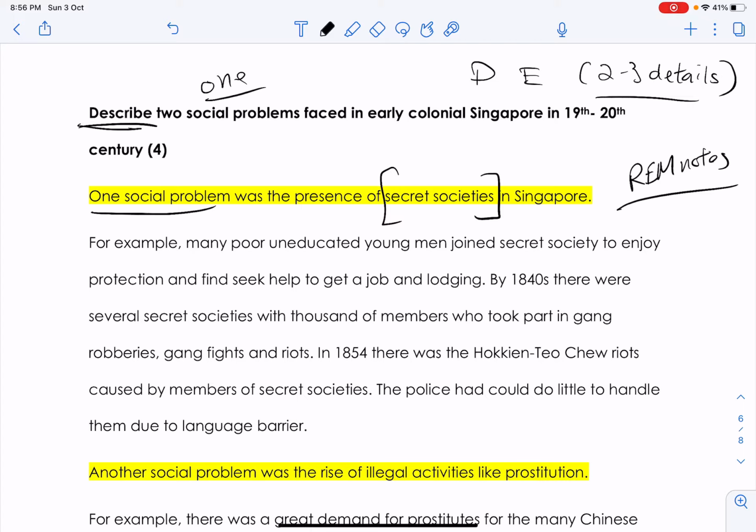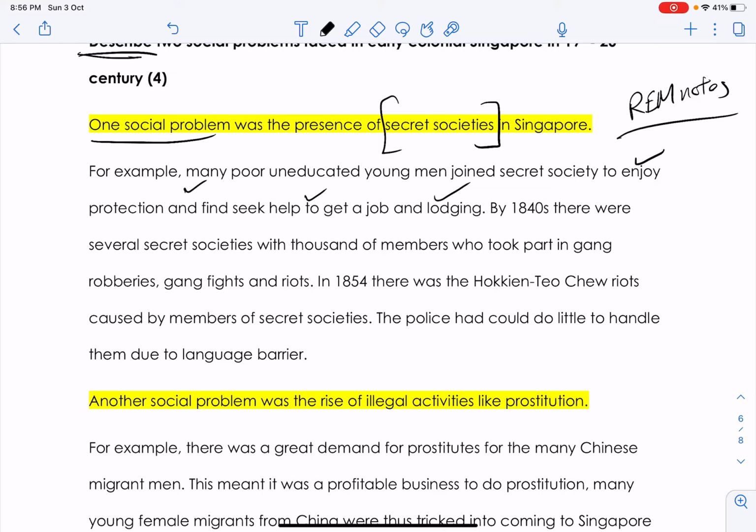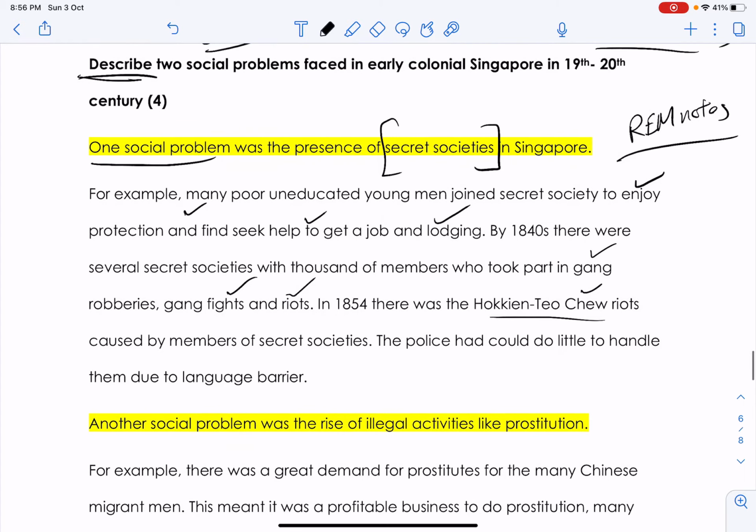For example, here you say, right? So what are the secret societies? Well, they came here because they can get protection, seek help from getting a job, and lodging. Okay, but what's the downside to the secret societies? Again, it leads to a lot of gang fights, robberies, and riots, inclusive of the Hokkien Teochew riots caused by members. And then the police. Why is it a problem? Because the police couldn't do much to handle it due to the language barrier. Alright, that's enough already.